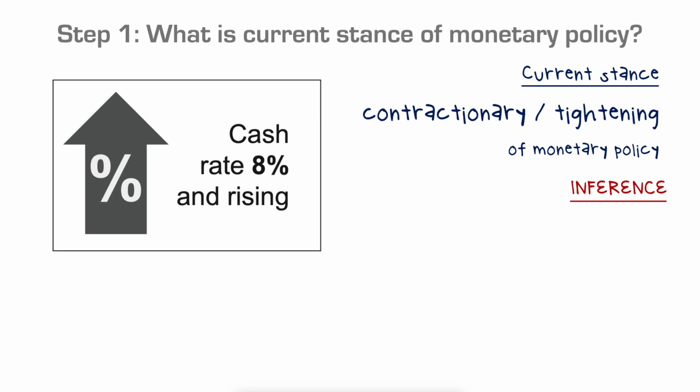From that, we can make an inference, and this video is going to talk a lot about inferences. This suggests that the economy is likely in an expansionary phase. The fact that the cash rate is rising over consecutive months or quarters suggests that they're trying to put the brakes on the economy through manipulating monetary policy, cash supply.